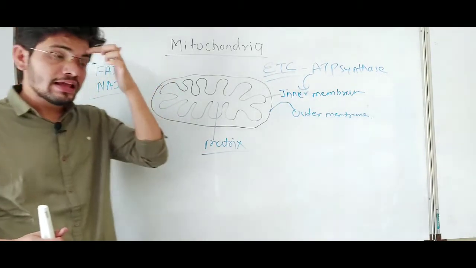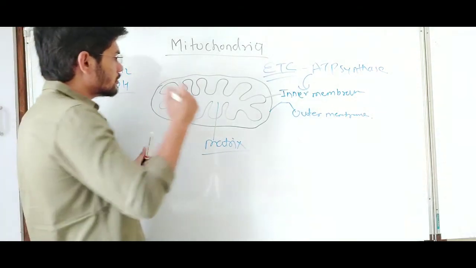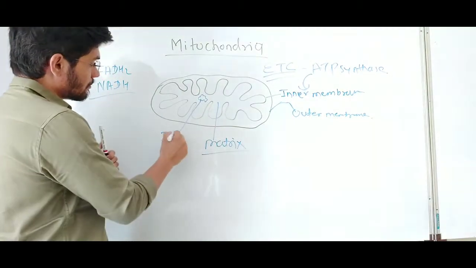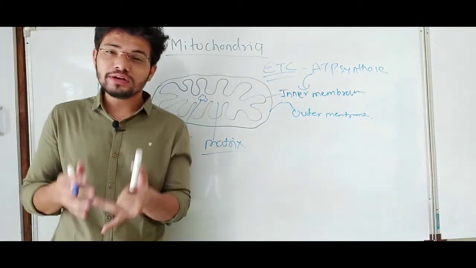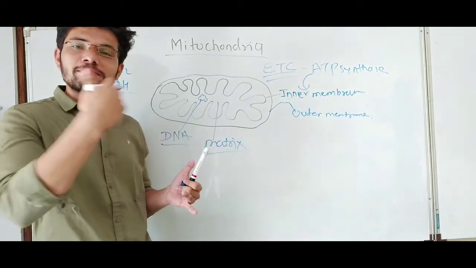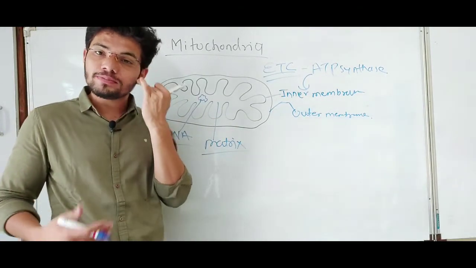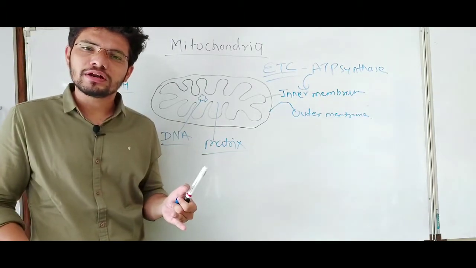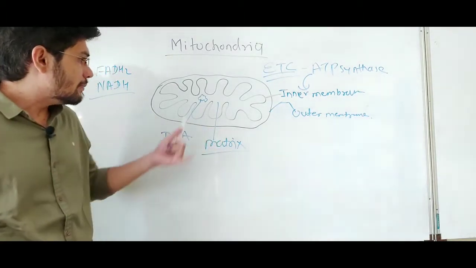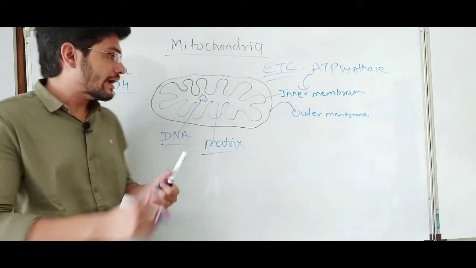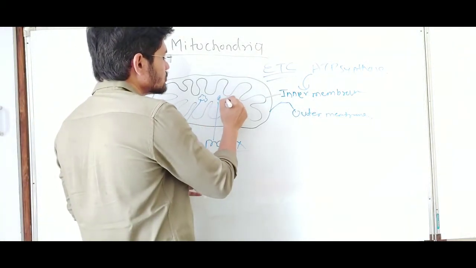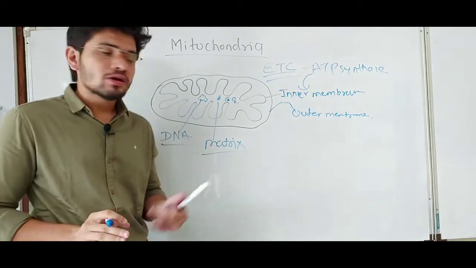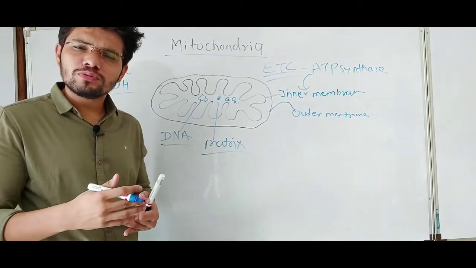Mitochondria also contains a small DNA. So mitochondria has its own DNA, and it can replicate by itself. It replicates by fission, so one mitochondria can give rise to many mitochondria. Mitochondria also has its own ribosomes. We know ribosomes are involved in protein synthesis, so mitochondria can make its own proteins.